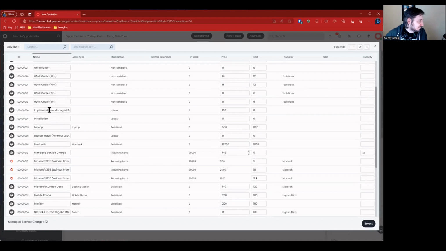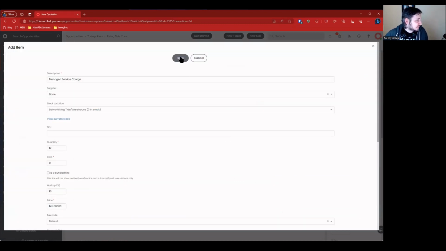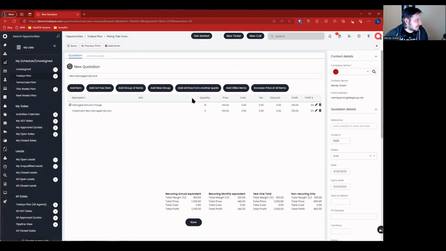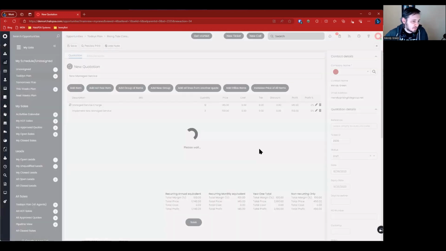Labor. We don't have implementation. There we go. Implement new managed service 150. Let's go add three of those, let's say. So that's going to be our onboarding fee. We're going to save that. We're going to save this, and we're going to save the quote.